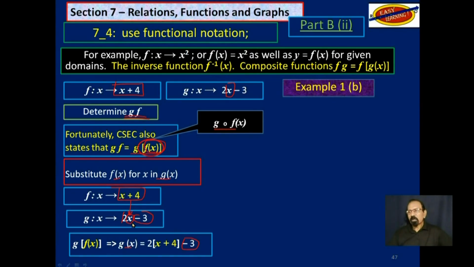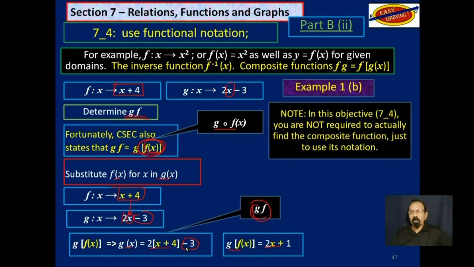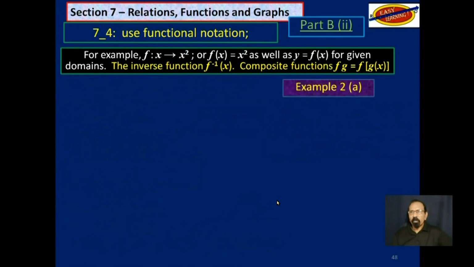So 2 times x plus 4 minus 3, which is gf, or better still, g of f of x, which is 2x plus 1 when you simplify this. Again, you don't need to actually know how to find the composite function in this objective, but as I said, you need to be aware of what the notation is for composite function. We will look at one more example.